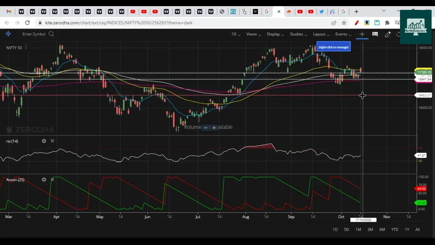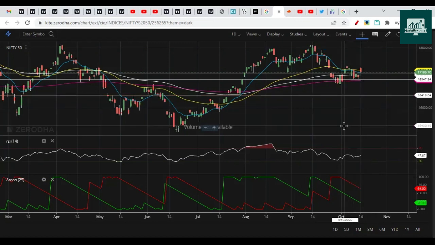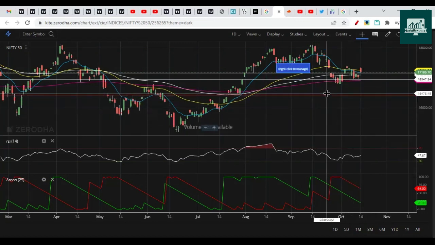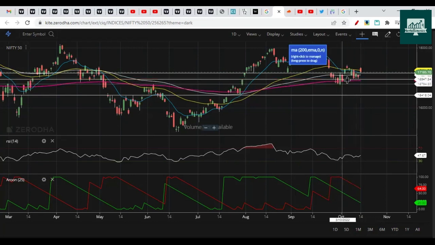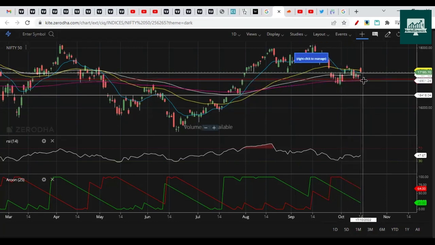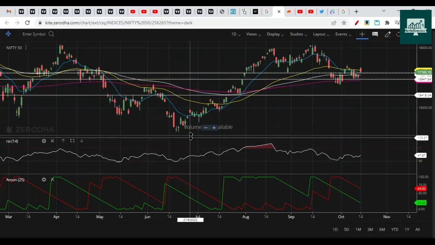Yeah, most likely here we have support near 16,430. So that is the next support coming as per the price action. Somewhere near 16,500 to 420 we could find a support if we break and close below 200 EMA. Till now 3 times it attempted to break this, it failed, right?